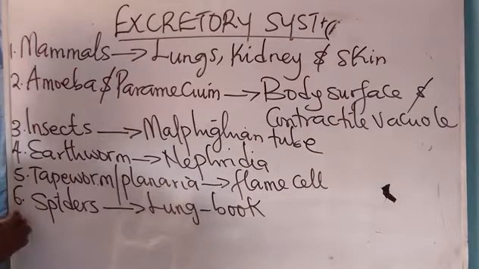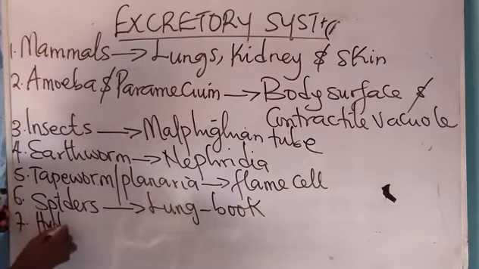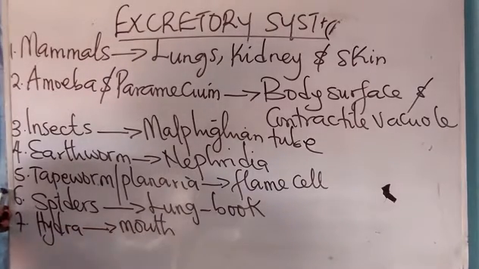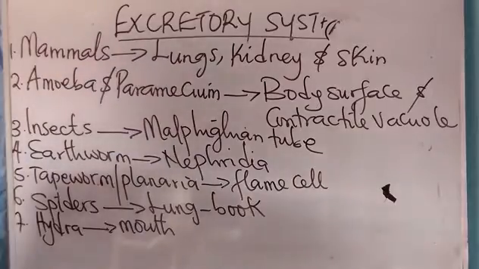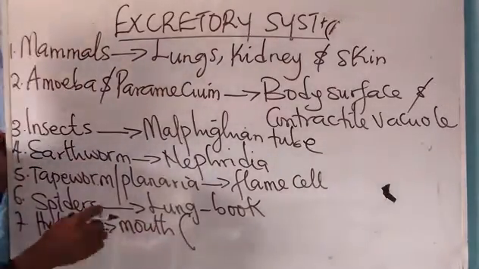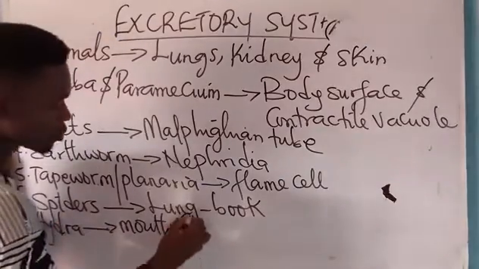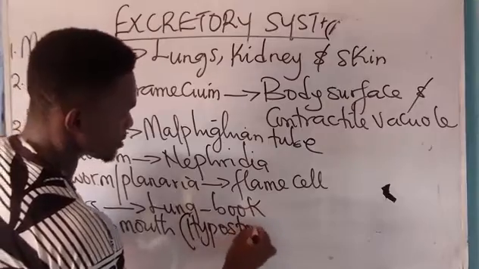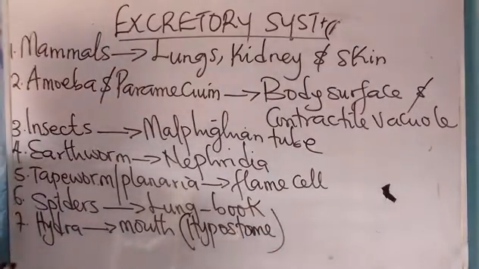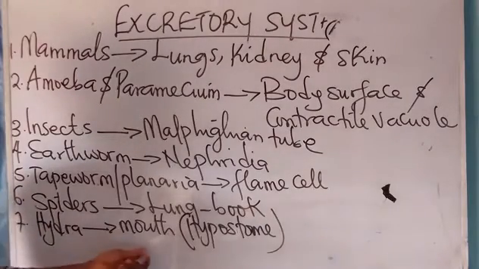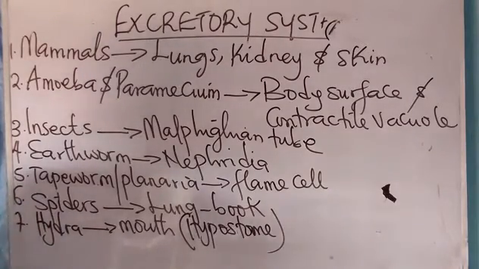Then number 7, Hydra. Hydra uses its mouth for excretion because it possesses an incomplete digestive system. The mouth of Hydra is surrounded by an appendage called what? Hypostome. Hypostome is the appendage that surrounds the mouth of the hydra. And the hydra uses the mouth for excretion. It does not have an anus, okay?